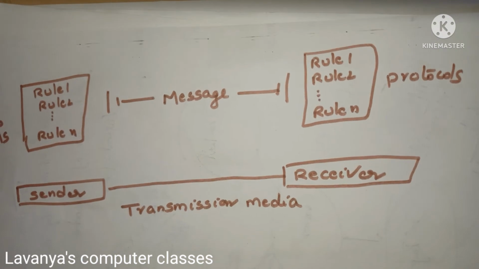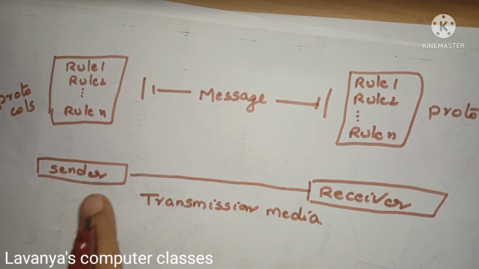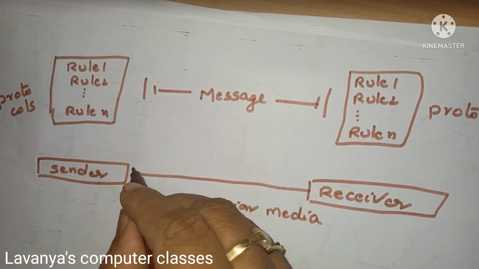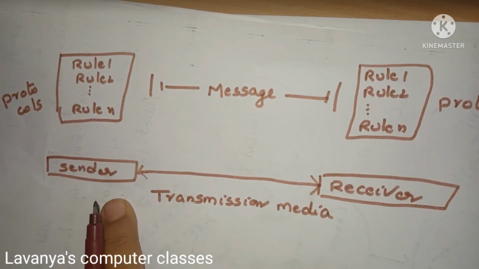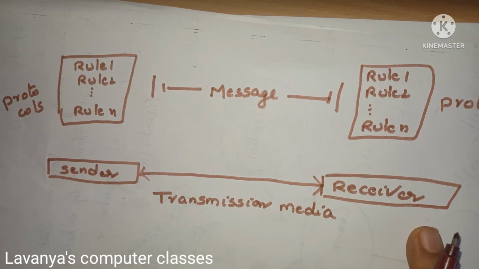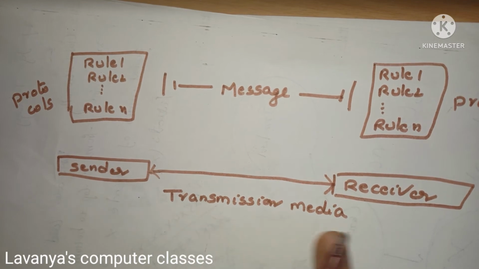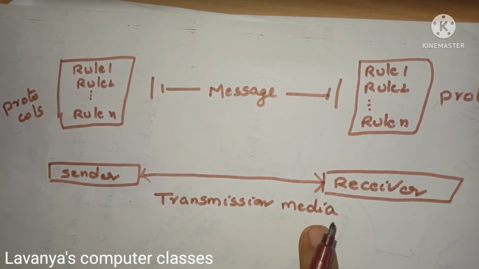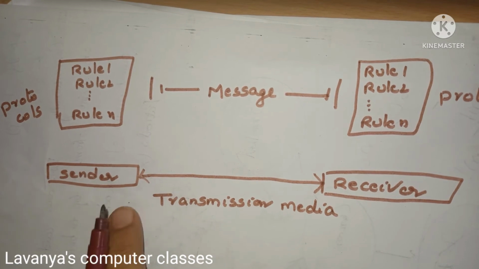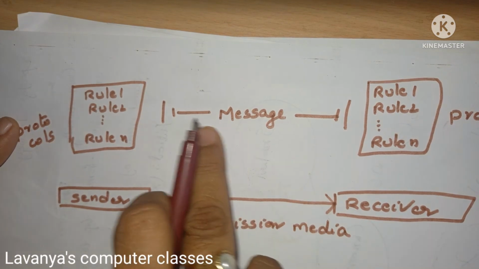These are the components in the diagram: sender and receiver. The one who is sending the information is known as the sender. The one who is receiving the information is known as the receiver. How are we sending the information? For that we need some media, and that media is known as transmission media, either Wi-Fi, internet facility or telephone wires, whatever it is. So we require transmission media. Through the transmission media, what you are sending is the message.